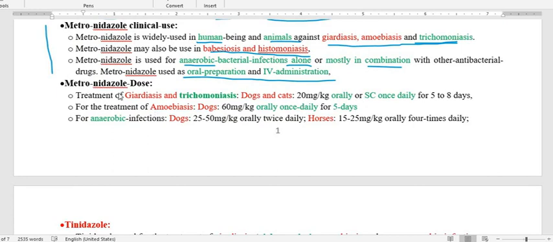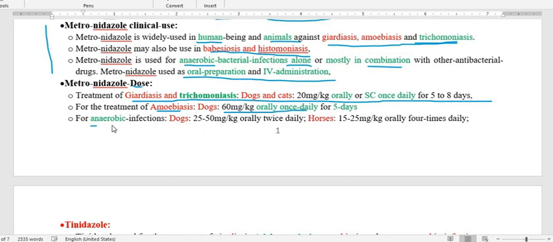Regarding its dose, for giardia and trichomonas in dog and cat, it is about 20 mg per kg orally or subcut once daily for 8 days, whereas for amebiasis, which is about three times the dose of giardiasis and trichomoniasis, the dose for dogs is 60 mg per kg body weight orally once daily for 5 days.